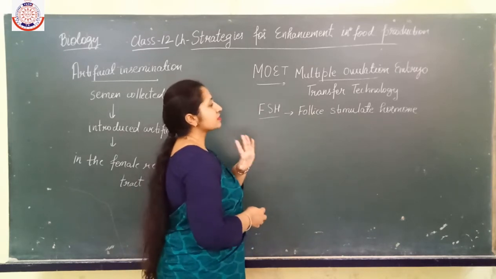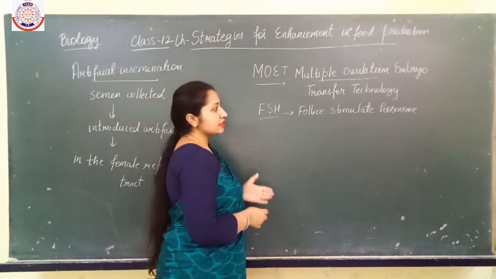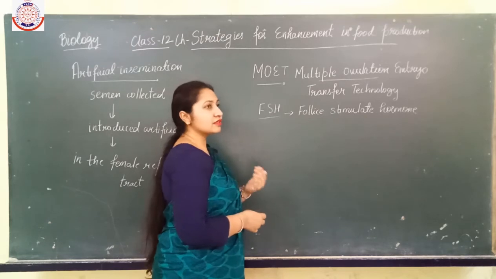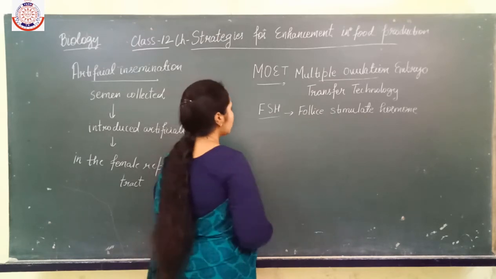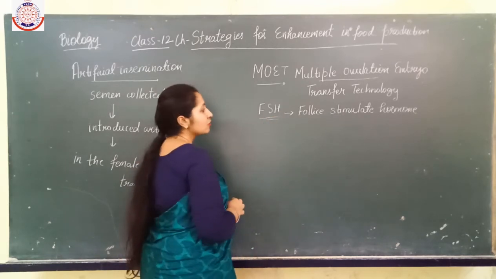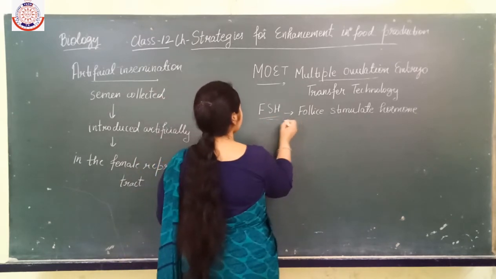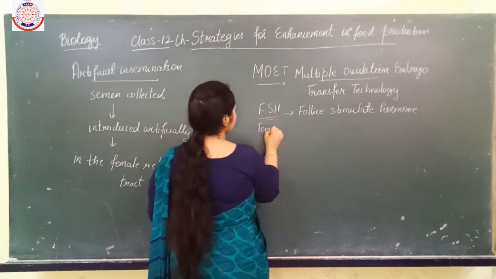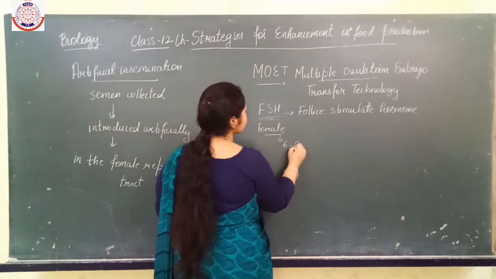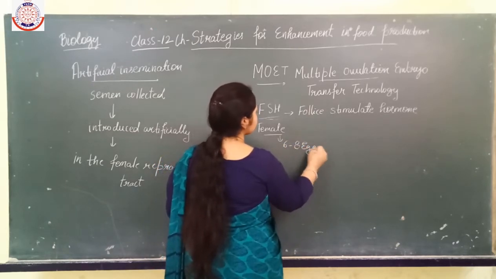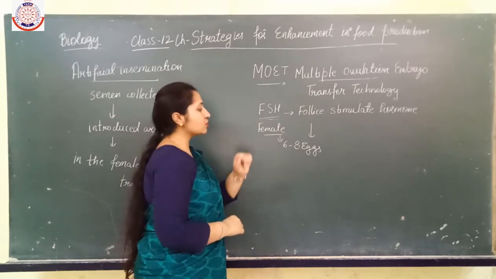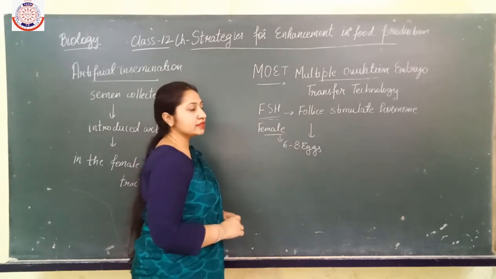This technique is applicable in cattle, in sheep, in rabbits, meaning other organisms also. Okay, so in the female organism, this hormone is administered through injection, and then what happens? The female organism is responsible for producing 6 to 8 eggs at a time. Okay, she is able to produce 6 to 8 eggs at a time.